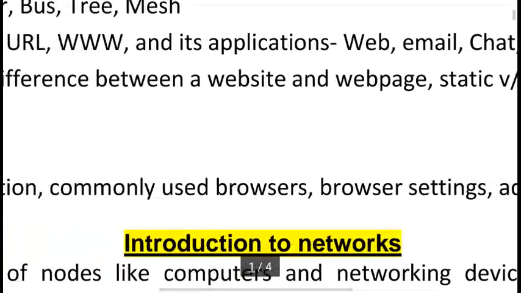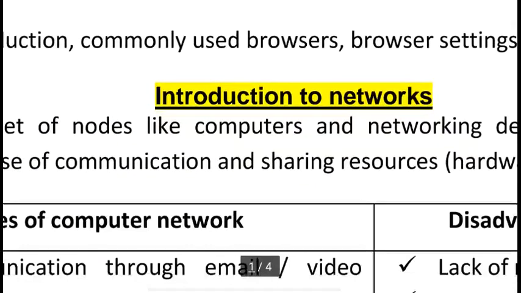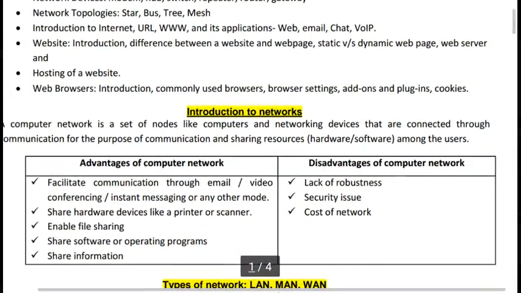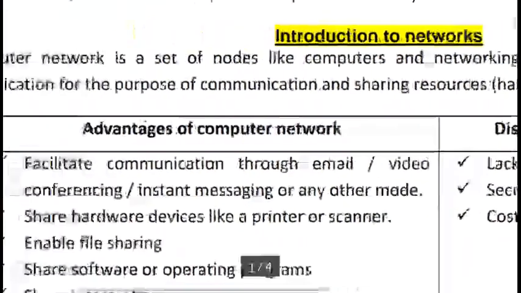So these are the topics of computer network. So we will discuss one by one. So first topic is introduction to networks. So what is a network?